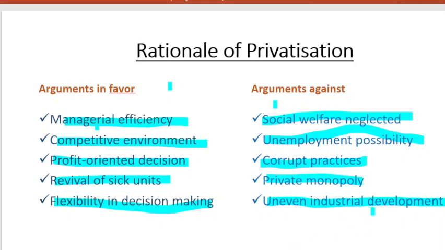Then uneven industrial development. Private enterprises will not be interested in projects which are risky and have a long gestation period with lower profitability. Long gestation means it takes a long time for manufacturing to start and give profit. So usually the private sector does not go for a long gestation period and lower profitability. So that gives rise to uneven or lopsided industrial development. So this was all about the rationale of privatization, what the arguments are in favor and the arguments which go against it.